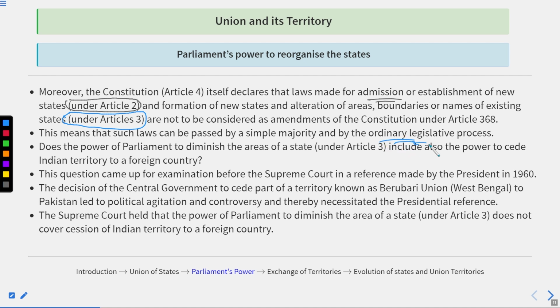There is no requirement for the two-thirds and 50% majorities. Thus, the power of parliament to diminish the areas of a state under Article 3 also includes the power to cede Indian territory to a foreign country.